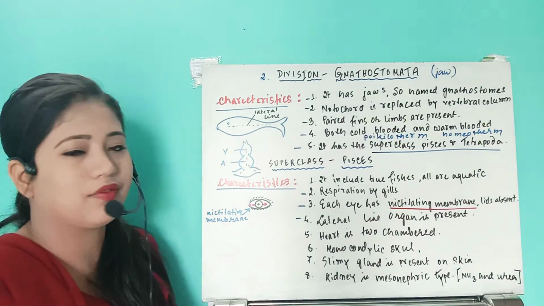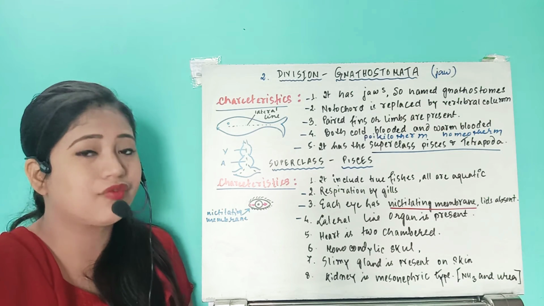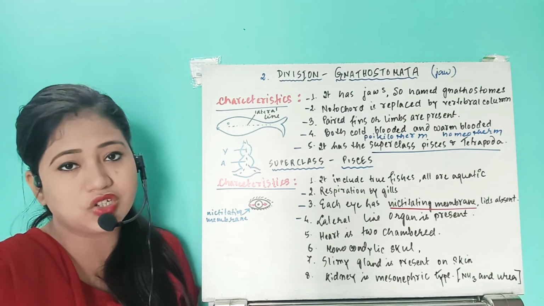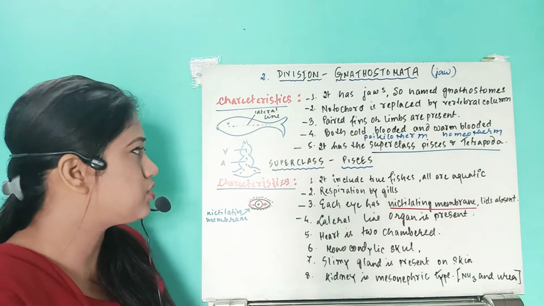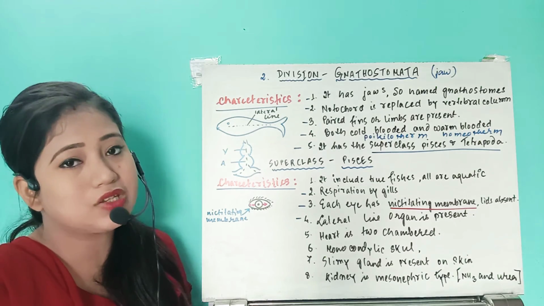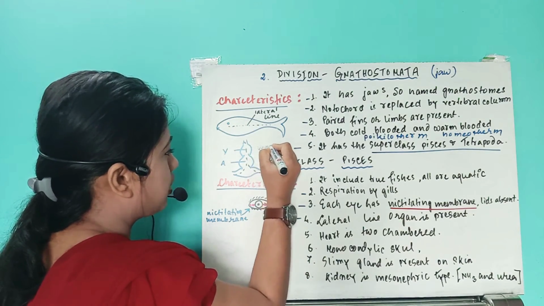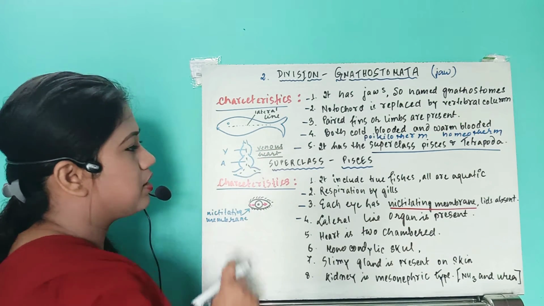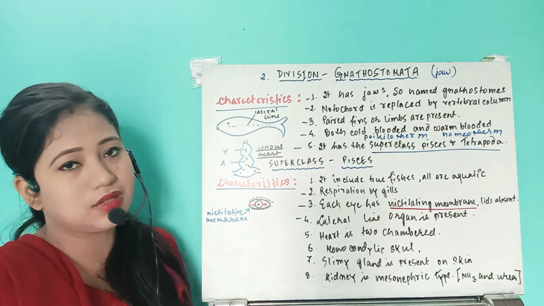So this way you have to know that their heart's function is only to pump deoxygenated blood. So that's why that type of heart is known as the venous heart. Remember that they have only the venous heart. Why? Because it transports only deoxygenated blood.